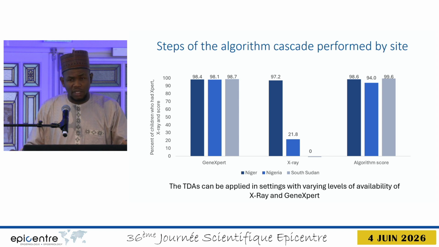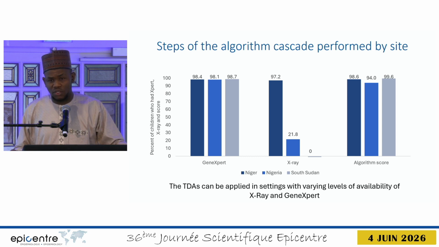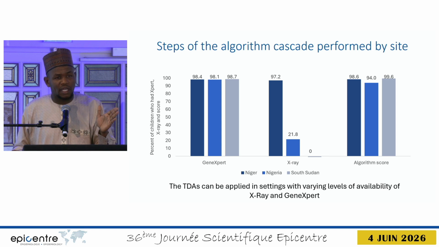But most of the kids had X-ray done in Niger, while in Nigeria only 22% had X-ray, and none of the kids had X-ray in South Sudan because we do not have X-ray in South Sudan. So looking at this, we can see that irrespective of the capacity of testing, whether Gene Xpert or X-ray, you can score the kid with the algorithm.